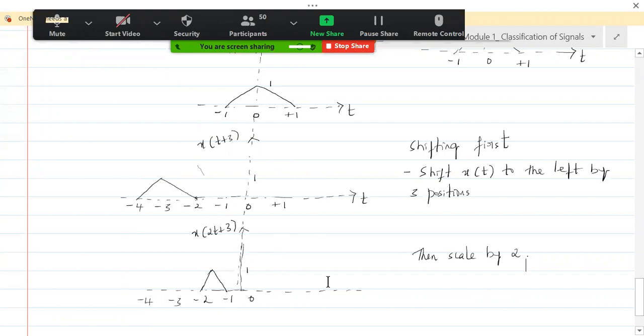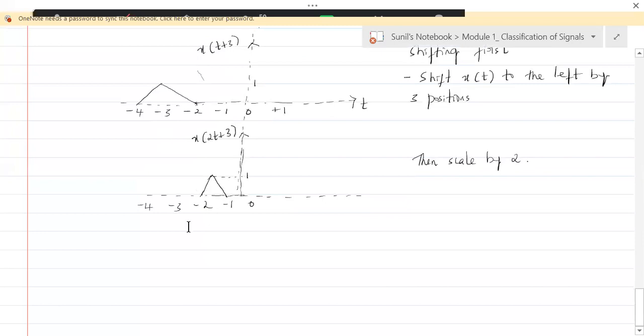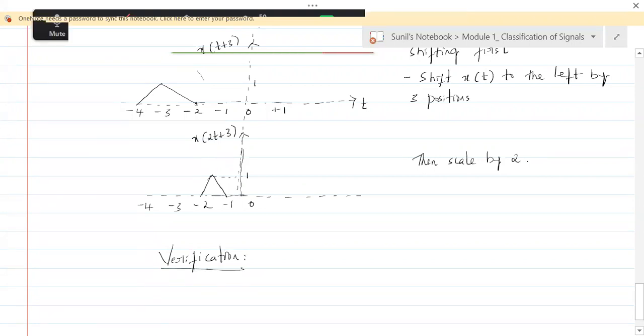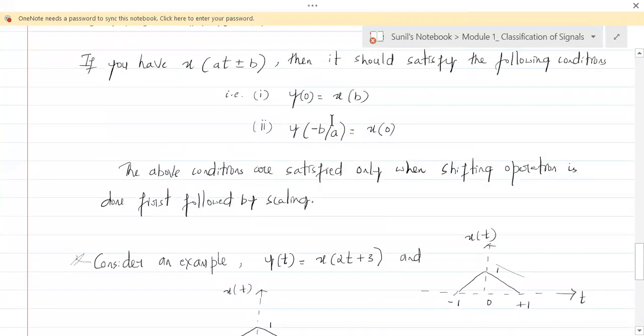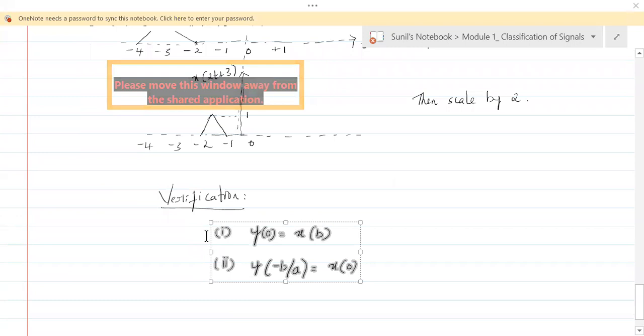Now this is obtained. Now you need to check the conditions. What conditions do we need to check? Okay, verification we need to do. What we have obtained is here, but we still have to verify it. So let's verify using the precedence rule. Everybody listen here. We are verifying. We need to verify these two conditions. Let's just copy this. So these two conditions I need to check.